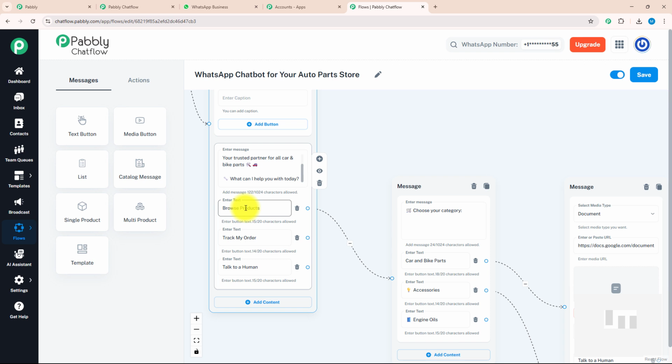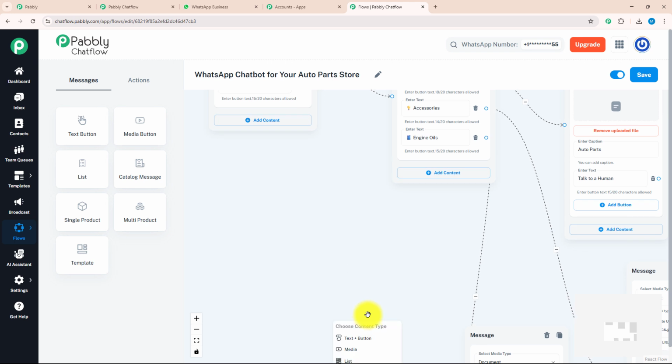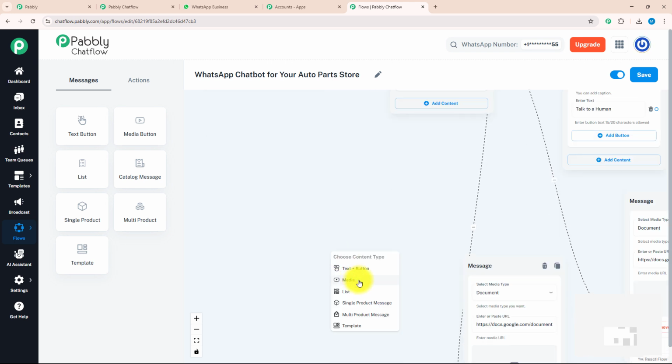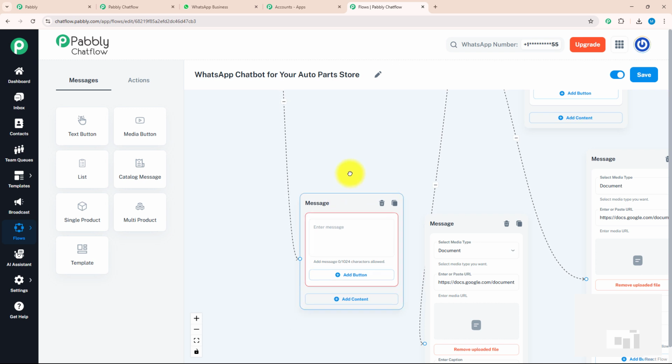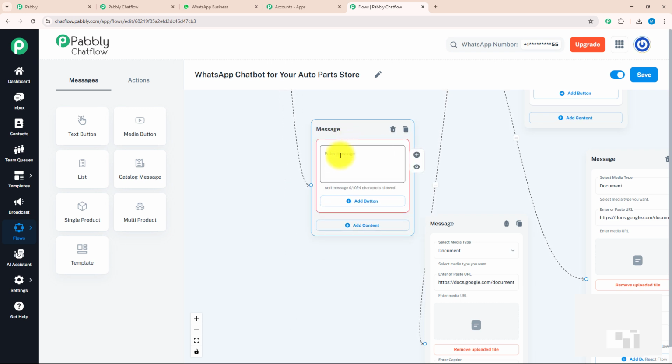Over here, we have finished giving a separate message for browse products. After that, let's move to track my order. For that, I will drag and drop this option, select the text button over here and enter a message which says, please enter your order ID. Let our agent fetch the live status for you.